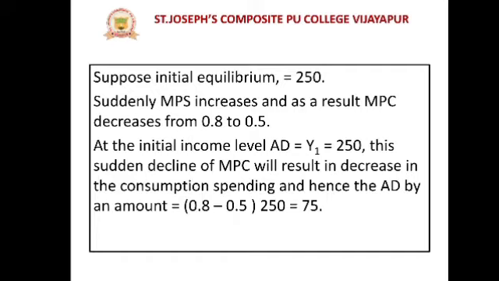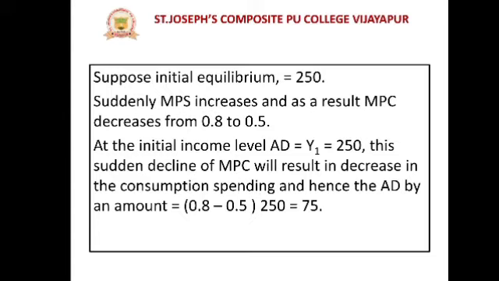Marginal propensity to save means additional savings will increase more than consumption, meaning than the expenditure. That is, from 0.8 to 0.5, just as an example. That means savings increase up to 0.8, but the marginal propensity to consume, meaning expenditure, will decrease up to 0.5. At the initial income level, aggregate demand is equal to Y1, which is 250. Initial income is 250.